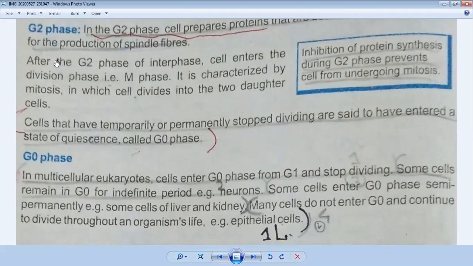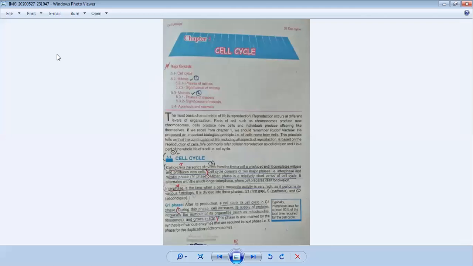And some cells do not go into G0 phase at all, for example epithelial cells. So like this, the division of the cell is complete. I hope you understand the cell cycle. Now we will come to our next page.